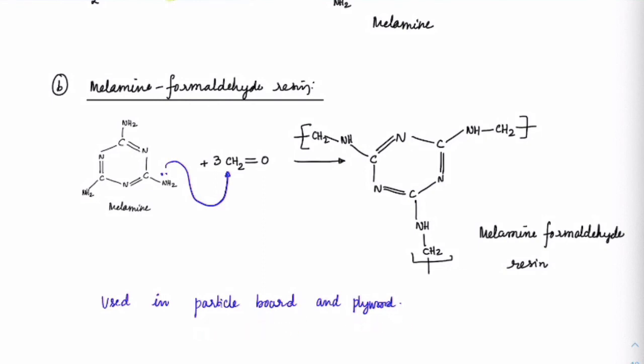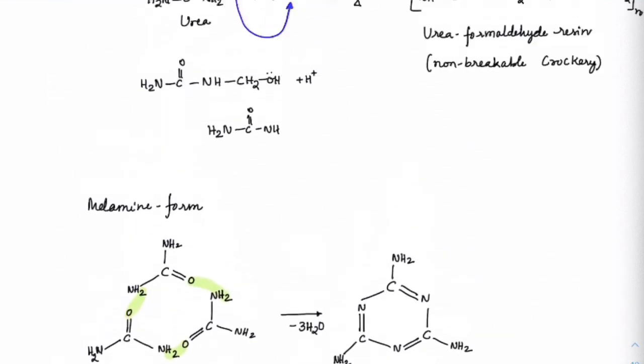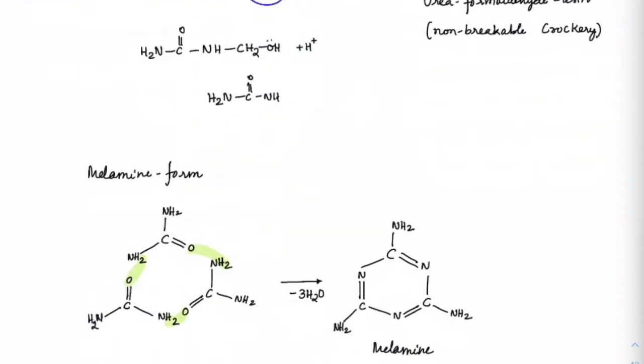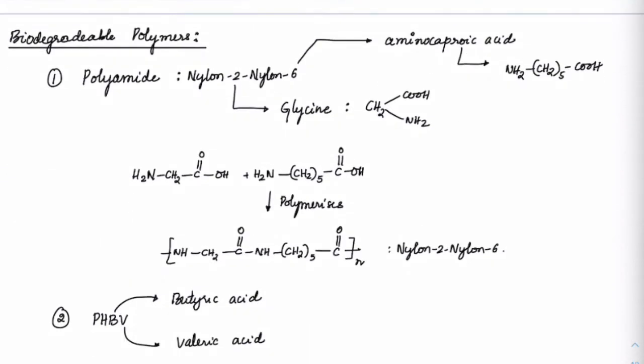So this kind of form will be used in particle boards or plywoods, while urea formaldehyde is used in non-breakable crockery. Just the name and the use, this much you have to remember. Everybody got that? What is urea formaldehyde?